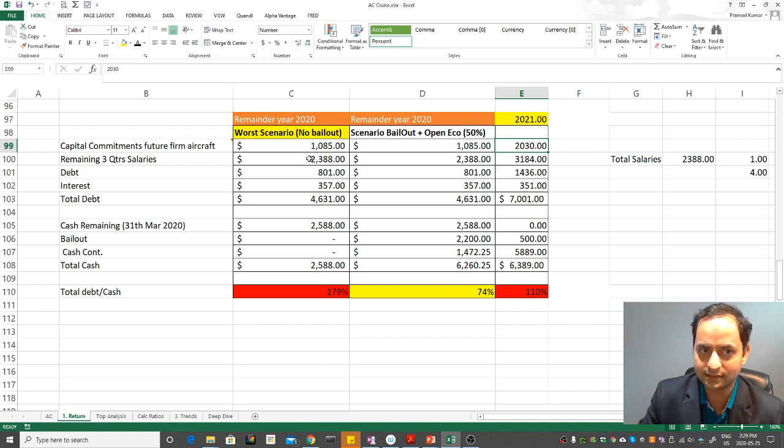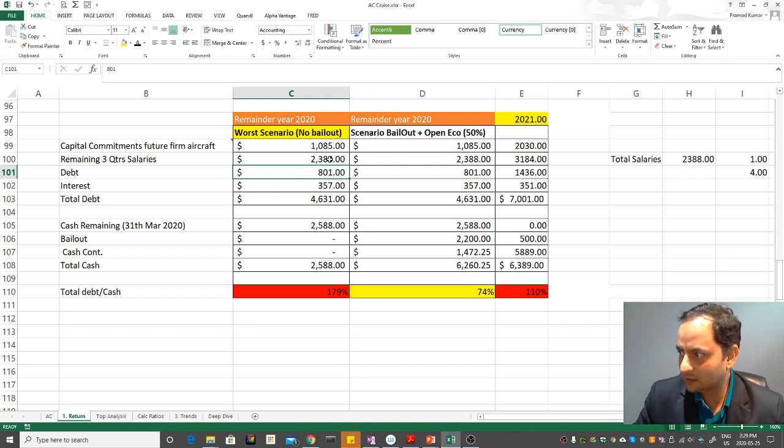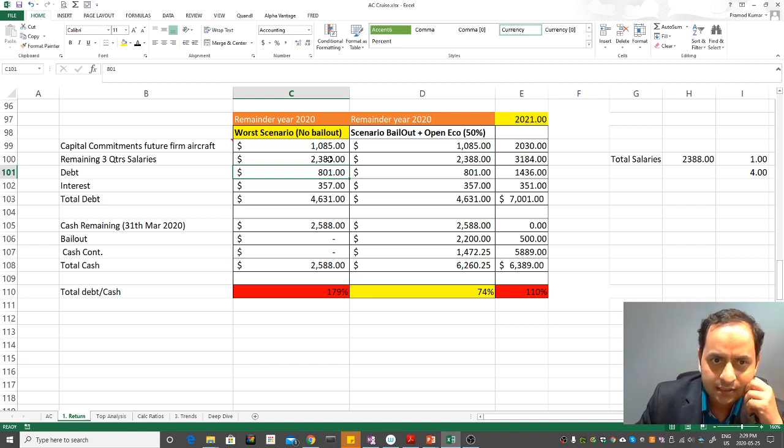I haven't seen the result because we only see the result from first quarter. So based on that, I make a rough estimate that they still need to do the 2.38 billion in terms of the salary payment. Okay, and then the debt for this year is 801, interest is 357 million,